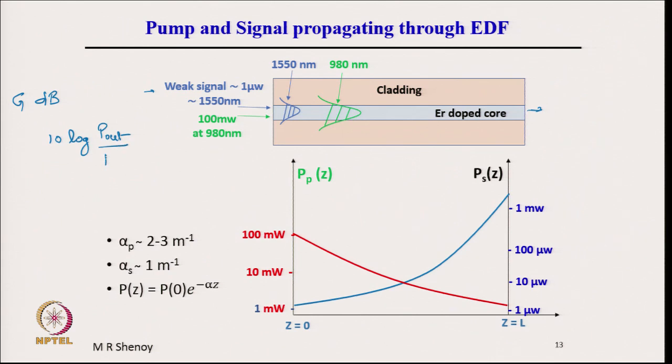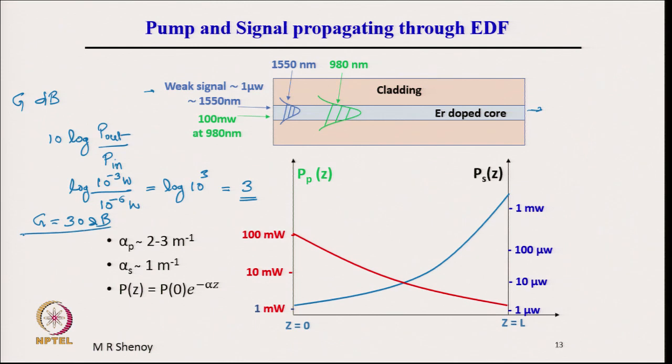So, in this example, if the input is 1 microwatt, that is 10 to the power of minus 6 watt, and the output is 1 milliwatt, 10 to the power of minus 3 watt, this is equal to log of 10 to the power of 3, which is to the base 10, this is log, and therefore, this is simply equal to 3, and therefore, 3 into 10 is 30, therefore, G is equal to 30 dB.